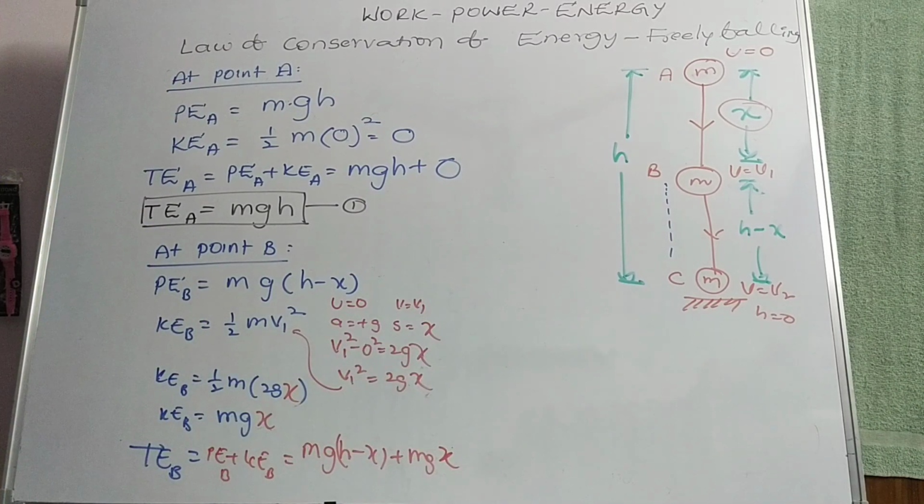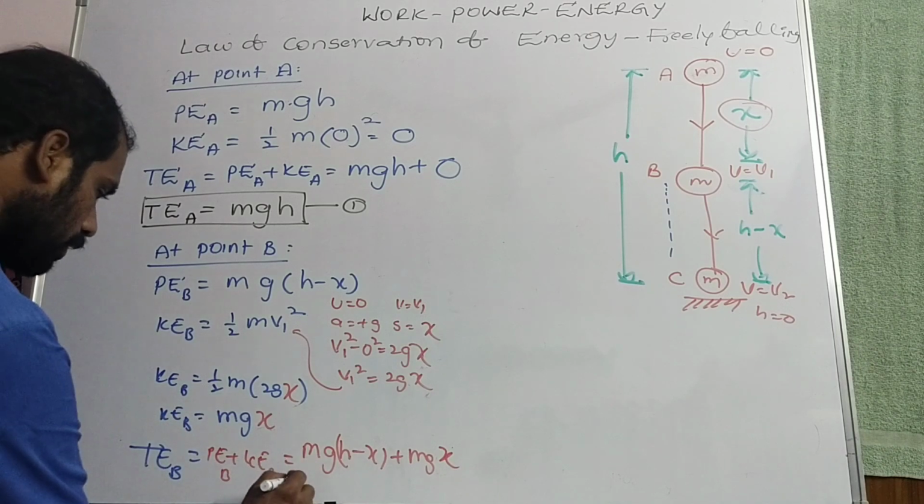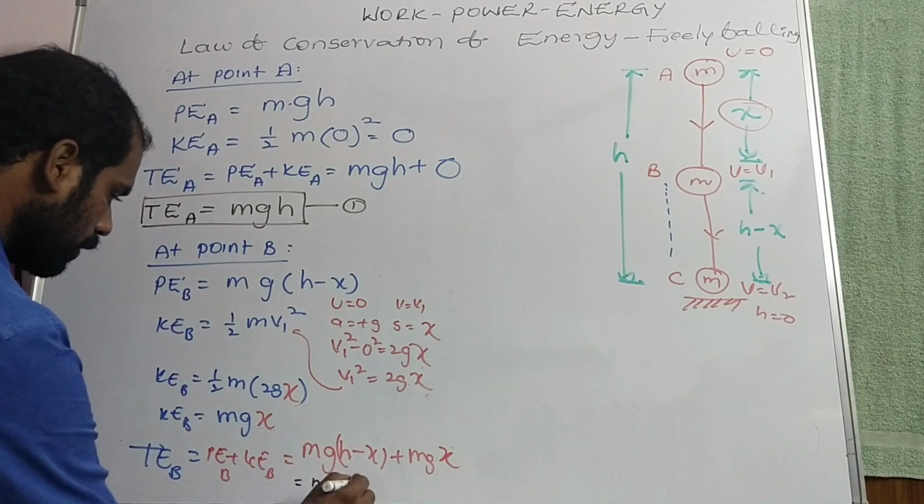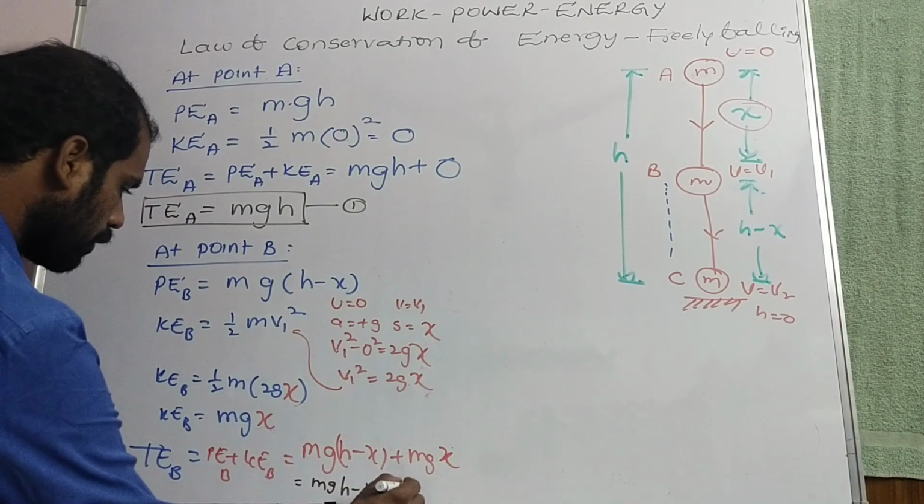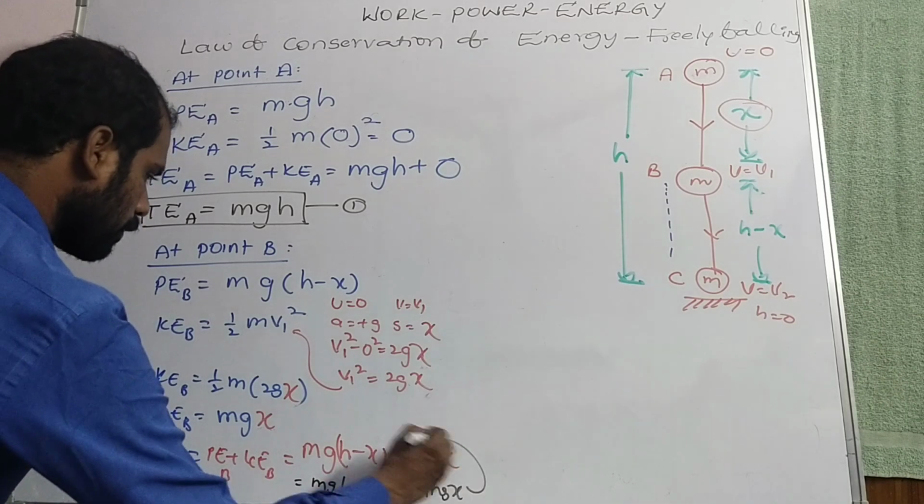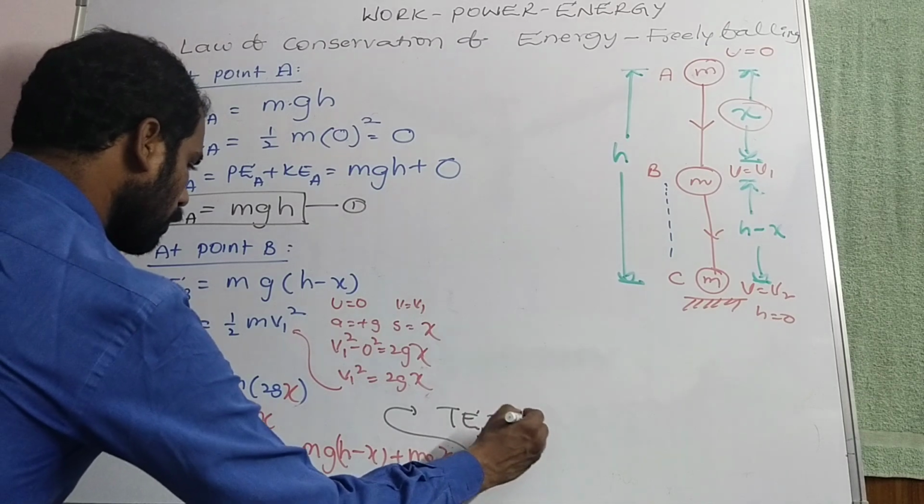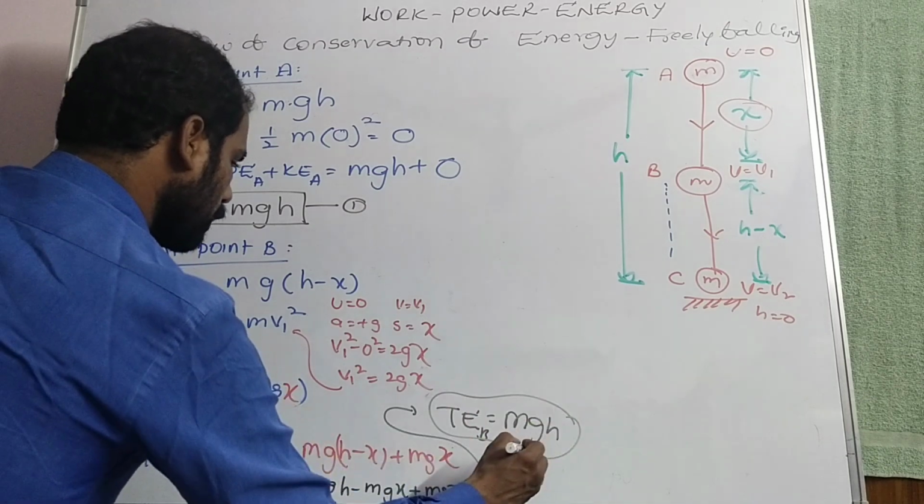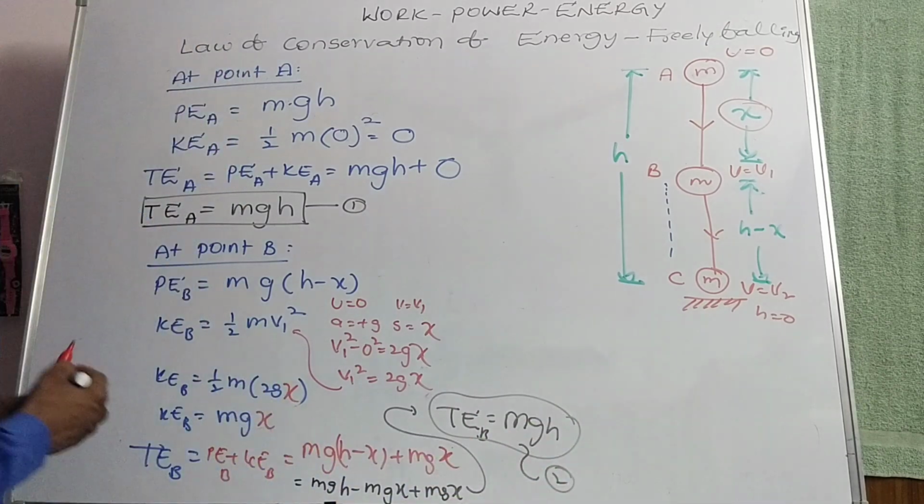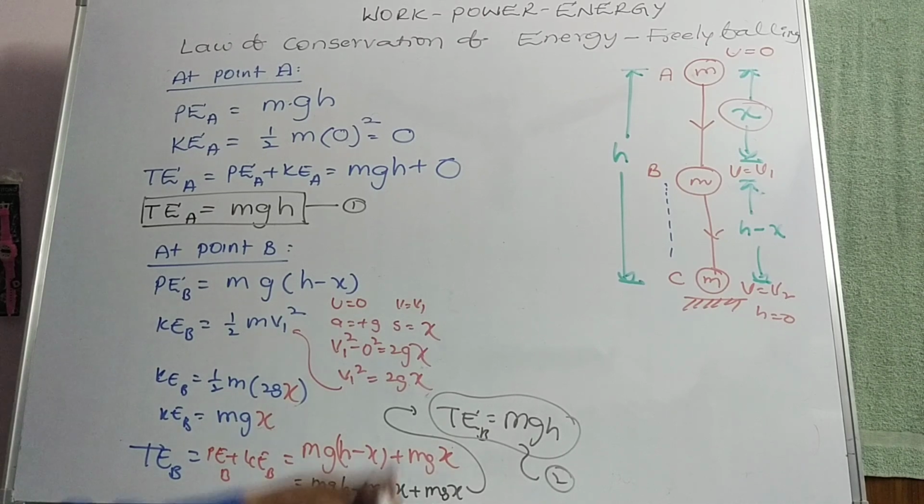Finally, that can be written as total energy at B is equal to mgh minus mgx plus mgx. So total energy at B is equal to mgh. That is expression number 2. Now here we have another at point C.